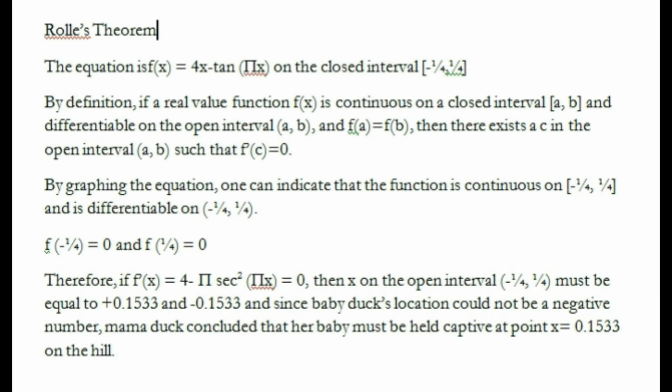Therefore, if f prime of x, 4 minus pi secant squared pi x, is equal to 0, then x on the open interval negative 1/4 to positive 1/4 must be equal to positive 0.153 and negative 0.153. And since baby duck's location could not be a negative number, then my baby must be held captive at point x equals 0.153 on the hill.